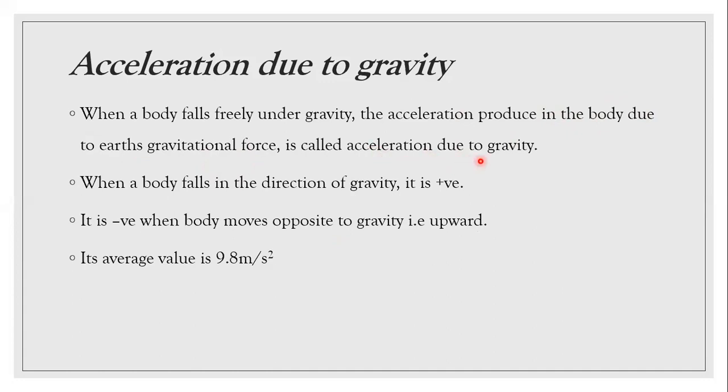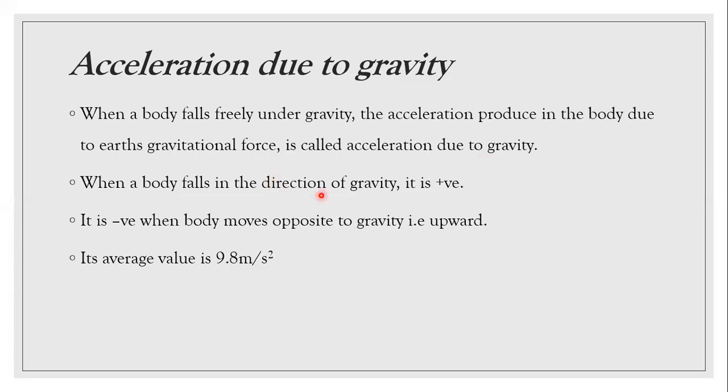When a body falls freely under gravity, every second its velocity is changing, and since its velocity is changing, obviously it has some kind of acceleration. Since that acceleration is an effect of gravity, it is known as acceleration due to gravity, and it is shown by the symbol small g.